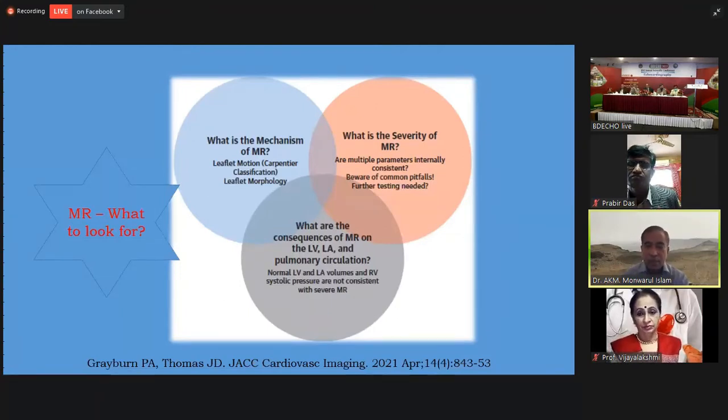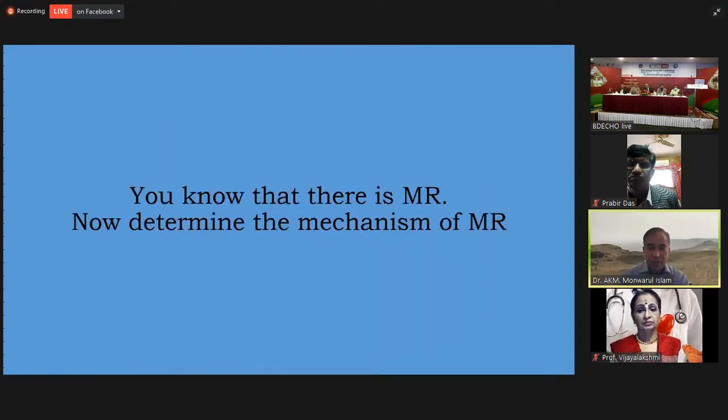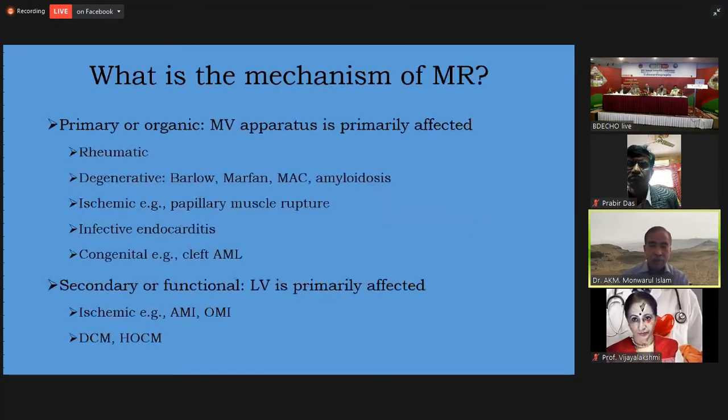I will highlight the first two parts of the three elaborately, because these things are more often neglected in clinical practice in Bangladesh. You know that there is MR, and now you should determine the mechanism of mitral regurgitation. You have certainly heard the two nomenclatures, primary or organic MR, which is actually MR due to mitral valve apparatus, and secondary MR, which is due to disease of the left ventricle itself. The valve apparatus is itself not affected.